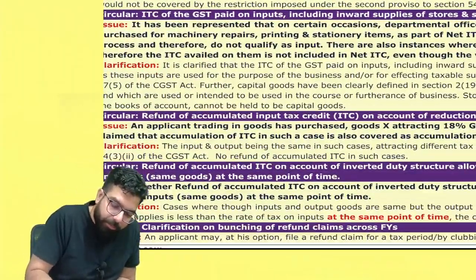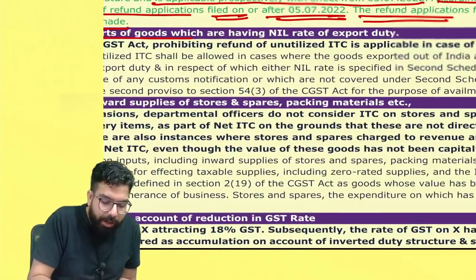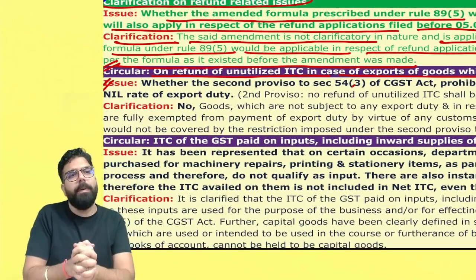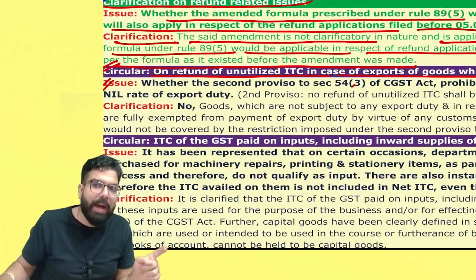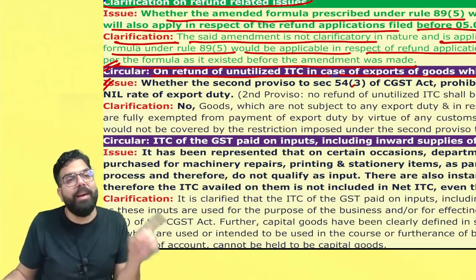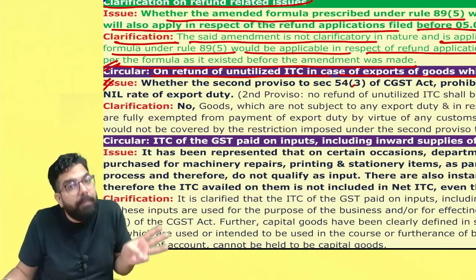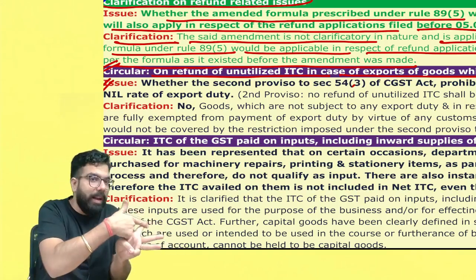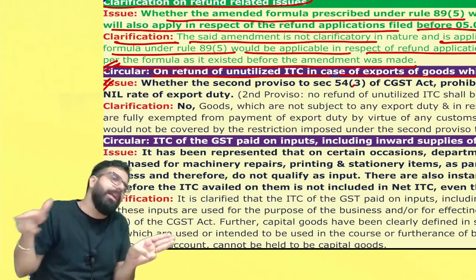The next one, sir, is on refund of unutilized ITC of goods exported which are nil rated. Now, what did people ask over here? People asked, sir, will you not give refund of unutilized ITC if the goods I am exporting are subject to export duty? For example, the goods which I am exporting have a nil rate, or are exempted by notification, or are not mentioned in the second schedule of the Custom Tariff Act. It means export duty is either nil or exempted, or there is no export duty for my goods. In that scenario, will I get a refund of the unutilized ITC?